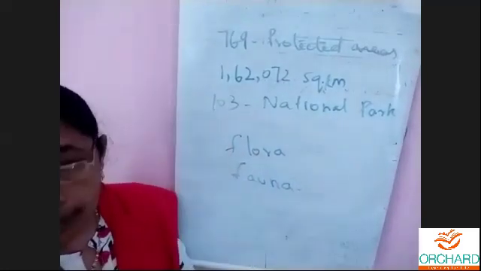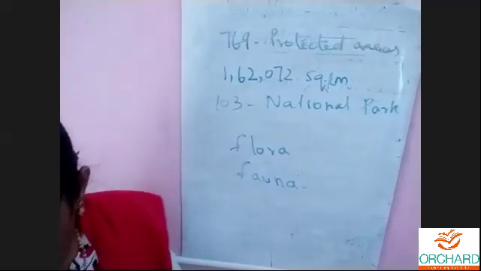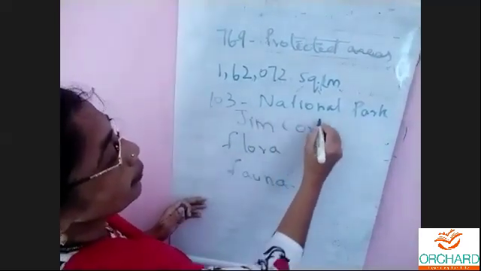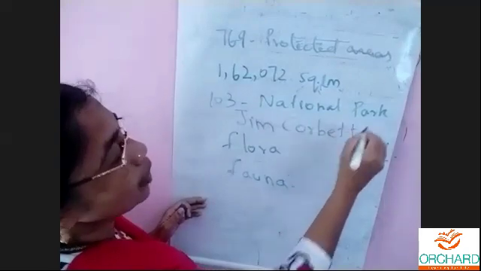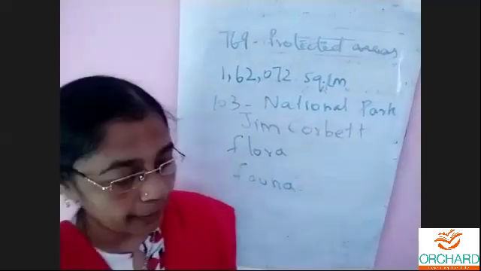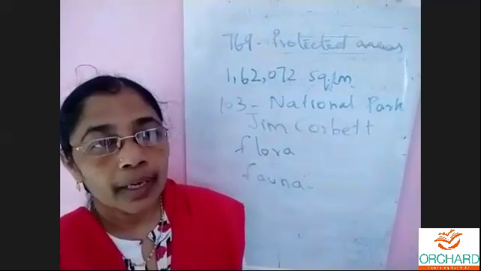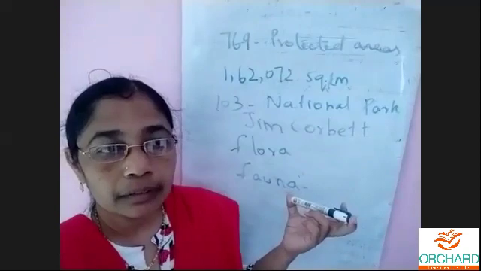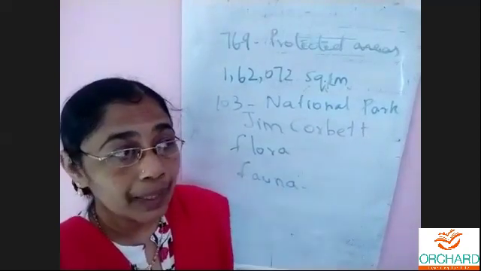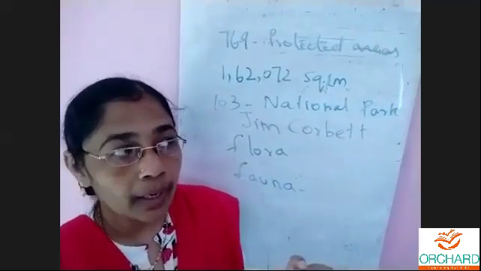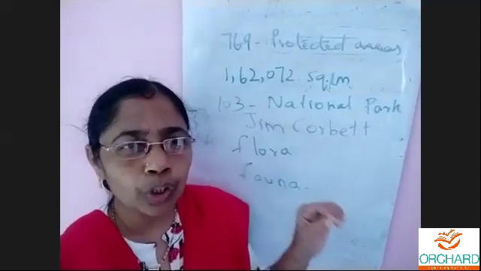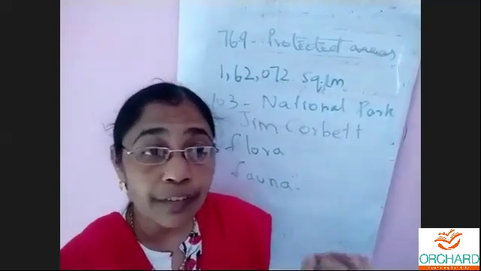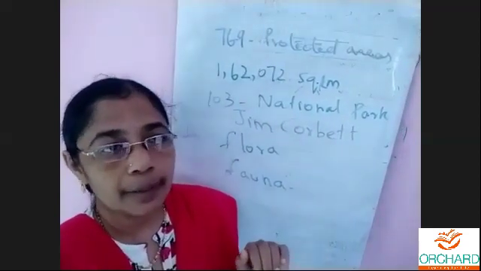The first national park is the Jim Corbett National Park. Jim Corbett is a famous person, a naturalist, who carried out a lot of experiments and collected a lot of information about tigers.